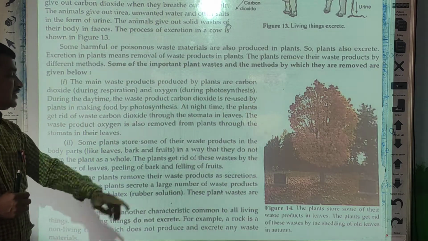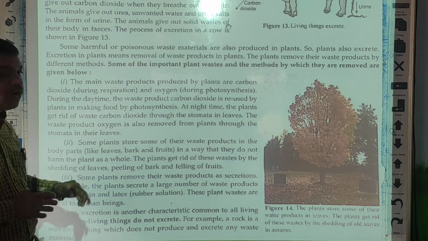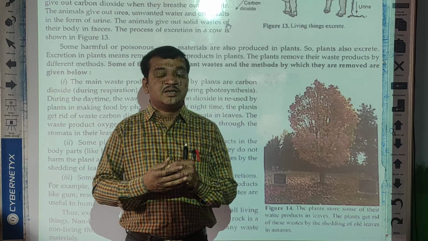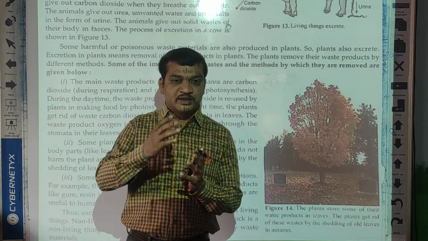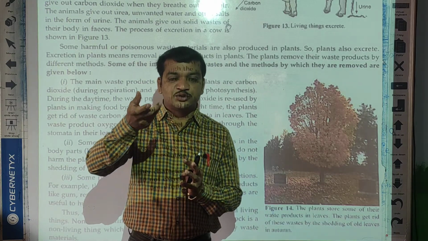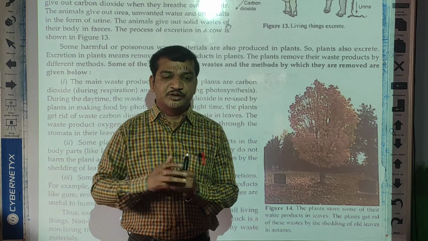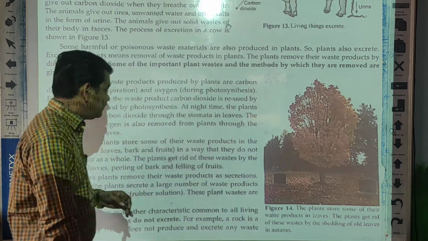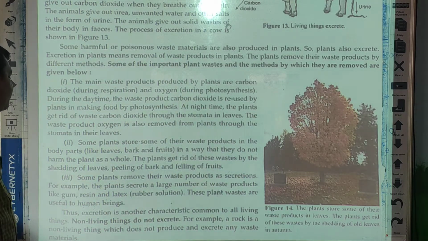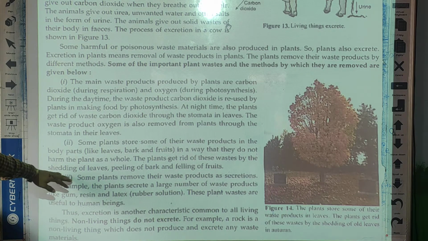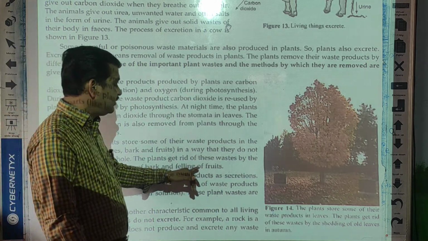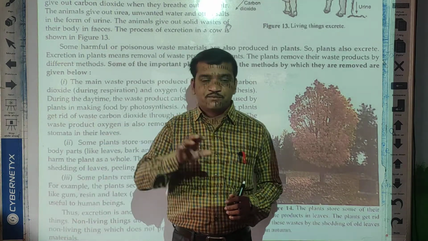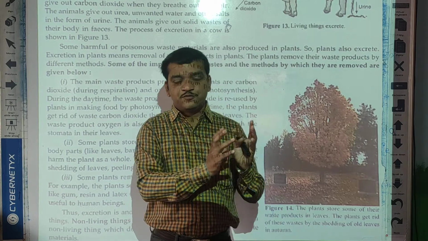Now the plants also get rid of waste by shedding leaves. The leaves suddenly turn yellow and the plant sheds them, so the leaves drop. Second, peeling of bark and falling of fruits. After ripening, the fruits also fall down. So these are the waste materials.